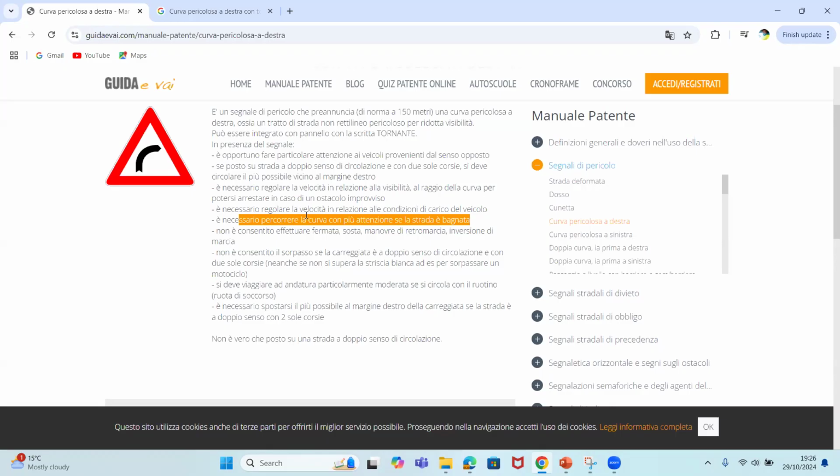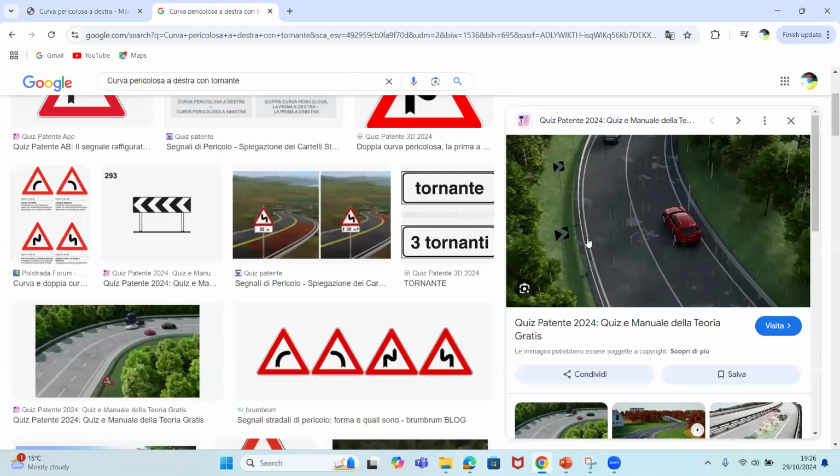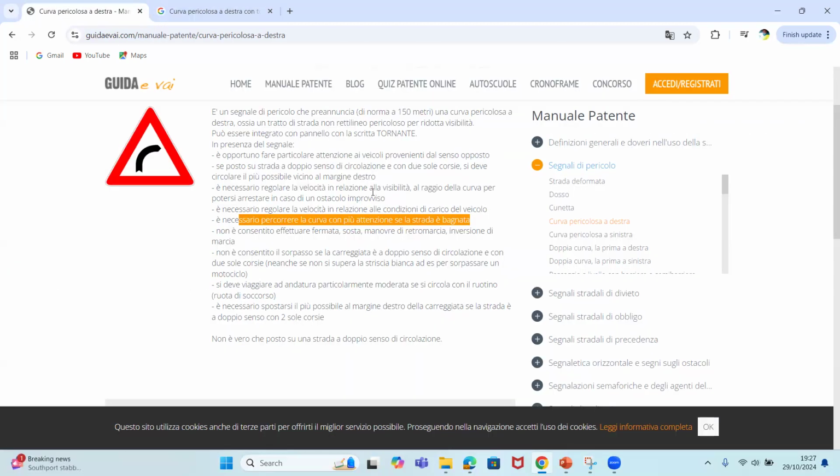For those jotting things down, write all these words down so you will not be confused when you're doing the quiz. All of them mean the same thing. It's necessary that you percorrere, you circolare, you transitare, you marciare. Si deve percorrere questa curva con più attenzione if the road è bagnata. If the road, for example, if rain falls, when you go through this sharp curve, be very, very careful. Is it clear? Percorrere la curva con più attenzione if the road is wet. Is it clear now? And vero.